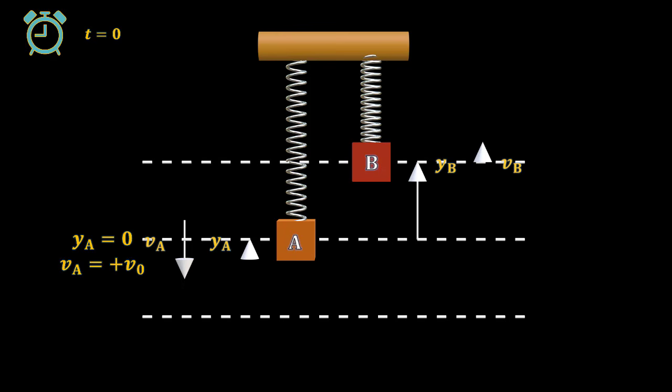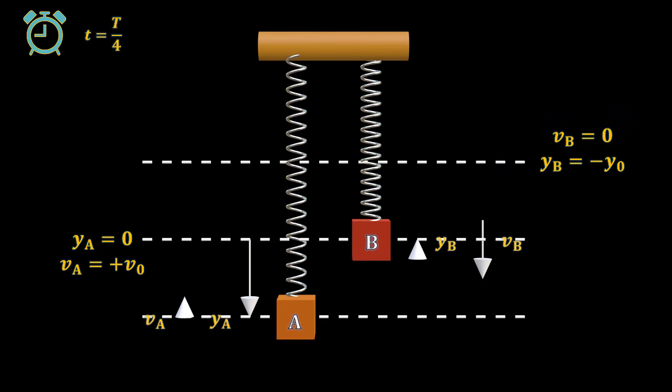At that same instant, B is at the top position, where YB is equal to minus Y0 and VB is equal to 0. At t equals to capital T by 4, A is at the bottom position with displacement YA equals to plus Y0 and VA equals to 0. At that same instant, B is at the undisturbed position where YB equals to 0 and VB is equal to plus V0.